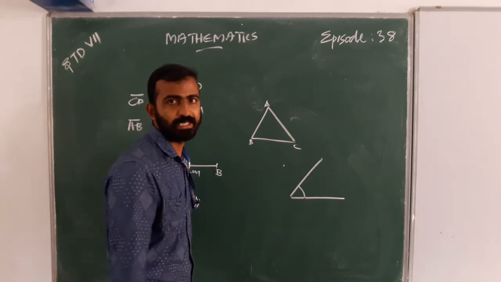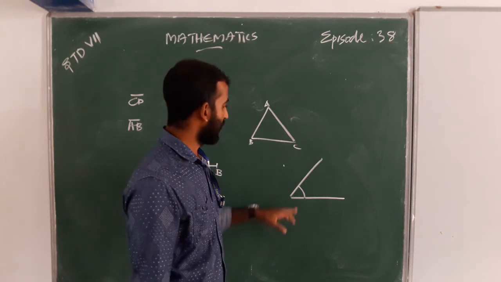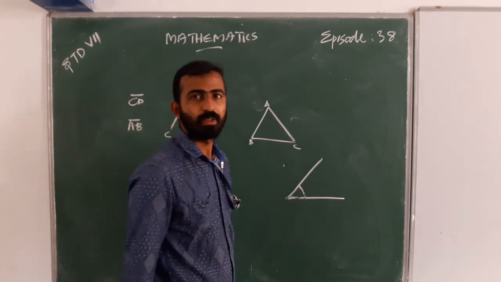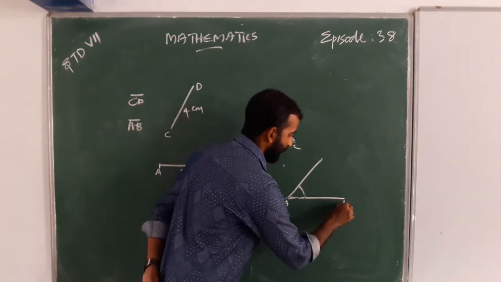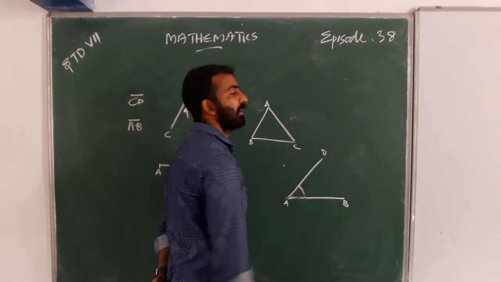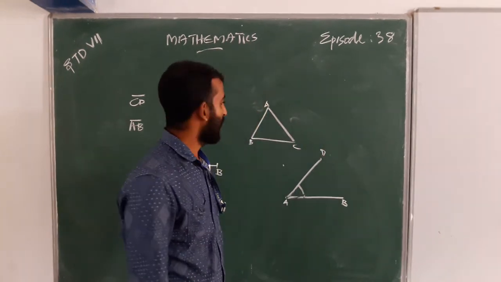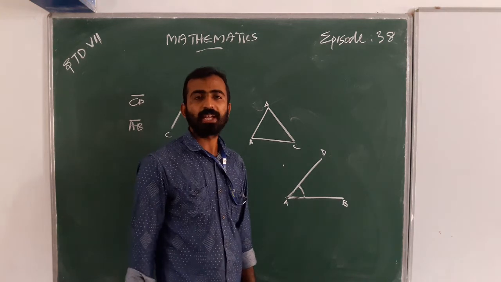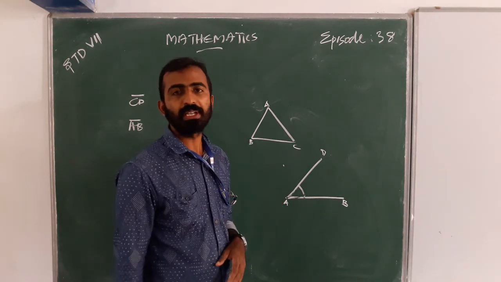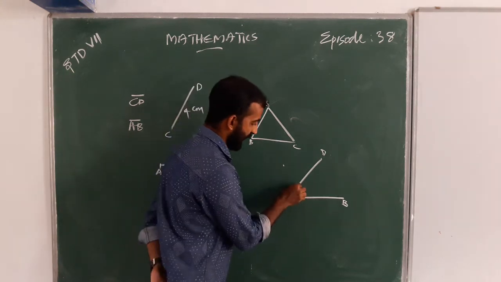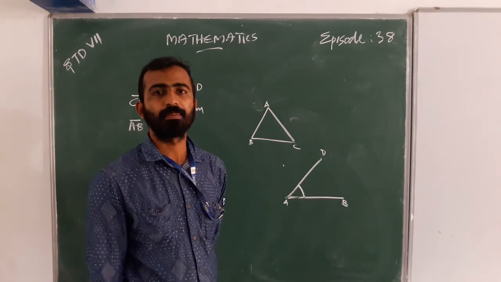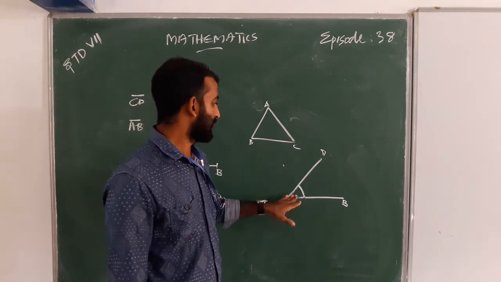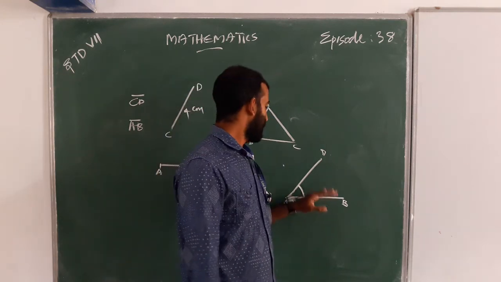Here AB is a line segment and AD is also a line segment. They have the same starting point, or common point A. Here are the lines AB and AD. Any doubt?